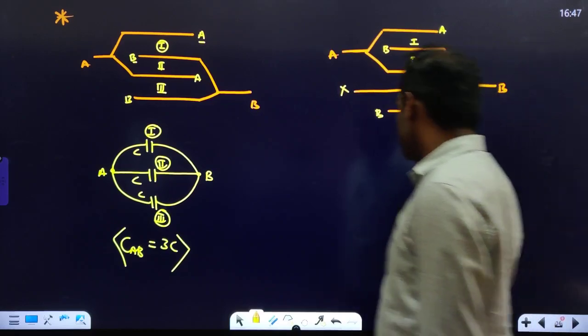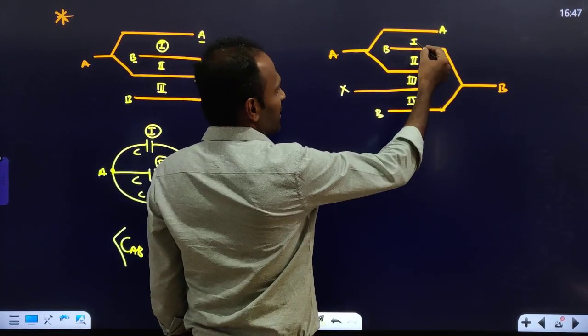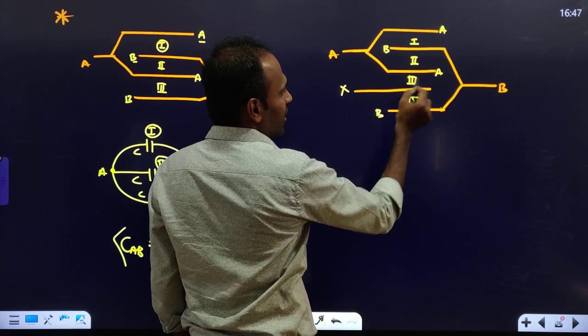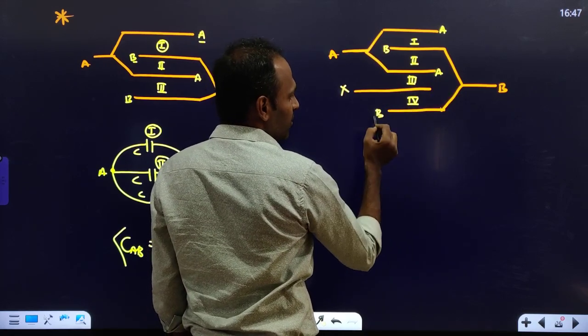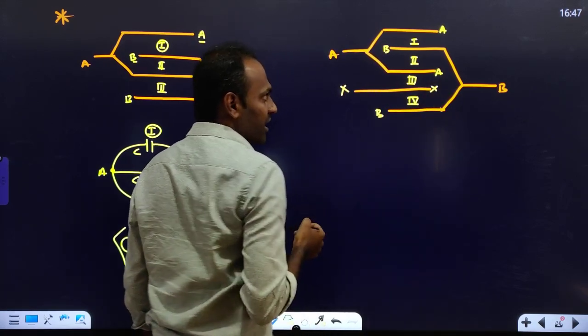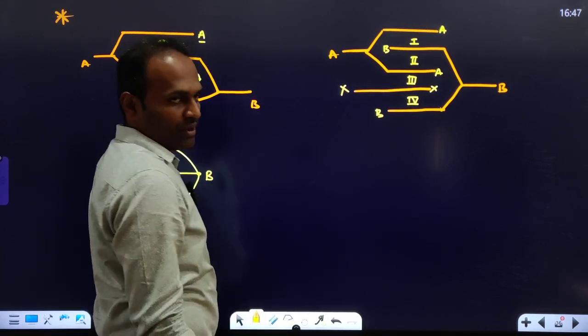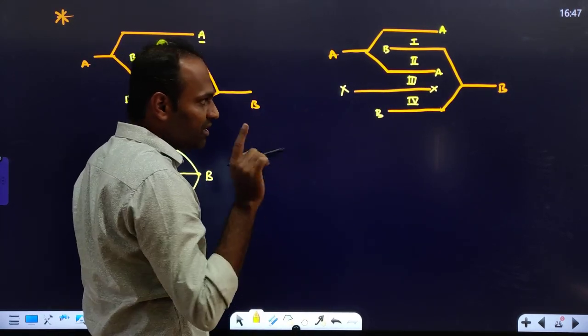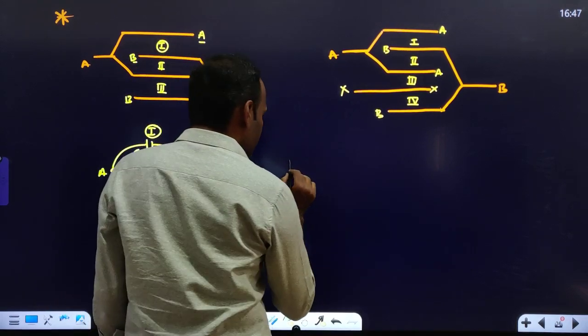Take it as X. Okay, see, first capacitor is in between A and B, second capacitor in between A and B, third capacitor in between A and X, fourth capacitor is in between B and X, correct? So in between A and B there are 2 capacitors. In between A and X there is 1 capacitor. In between X and B there is 1 capacitor, right? So we'll simplify the circuit now.